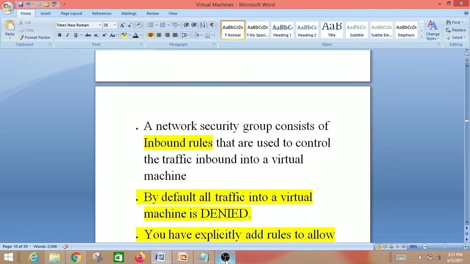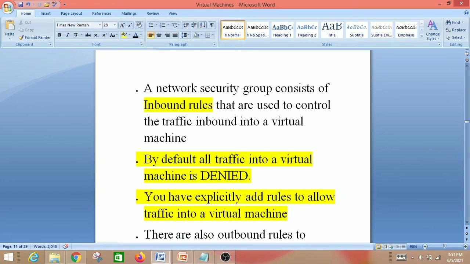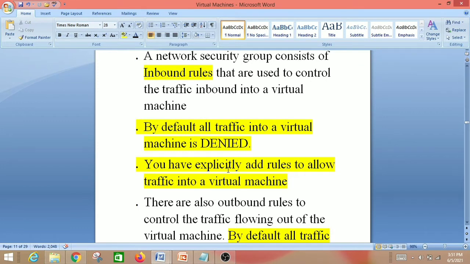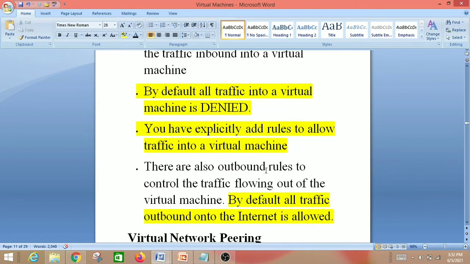So this is one important point, and I got one question related to the inbound and outbound traffic. By default, all traffic into a virtual machine is denied. So you have to stress on this point because it is already asked in my exam. By default, all traffic into a virtual machine is denied, and you have to explicitly add rules to allow traffic into a virtual machine. There are also outbound rules. That means the traffic flowing outside of the virtual machine. So by default, all the traffic outbound onto the internet is allowed. So outbound is allowed, inbound is denied. So you have to stress on these 2 points. It's already asked in my exam.